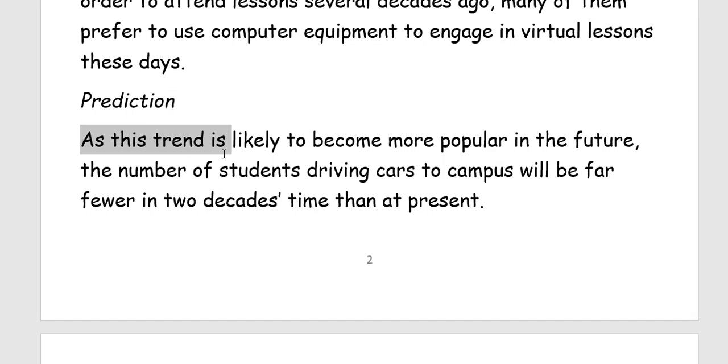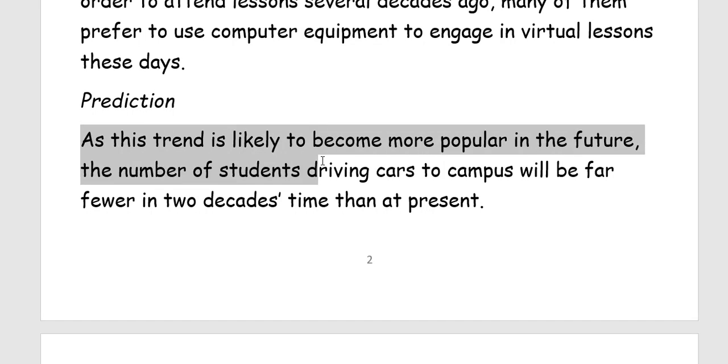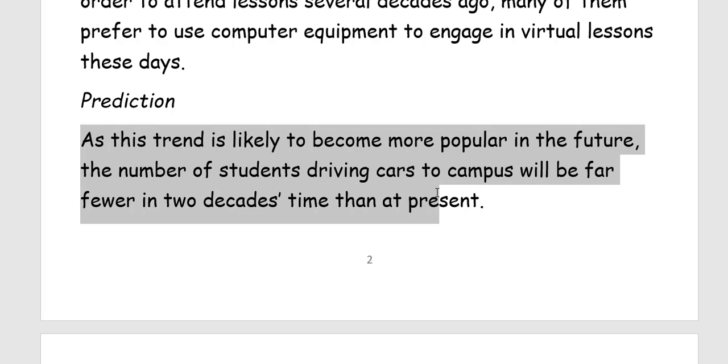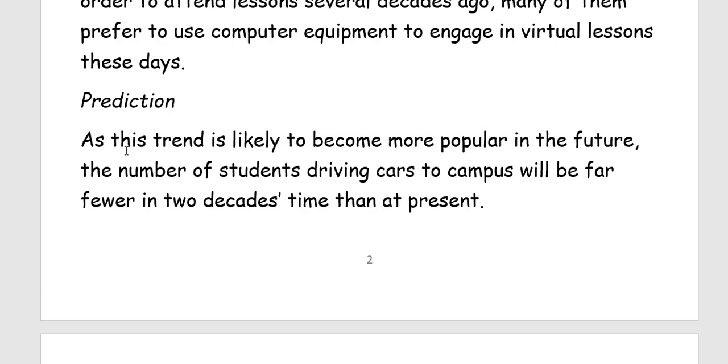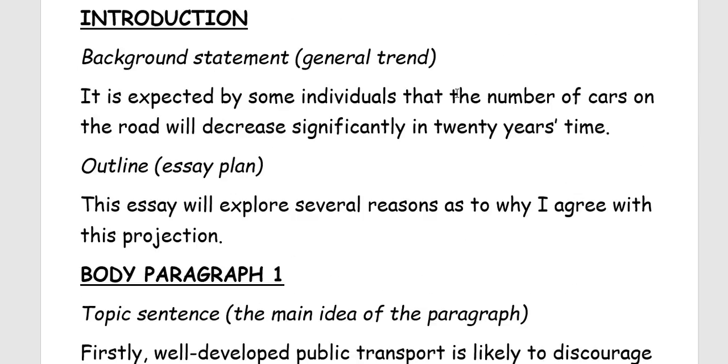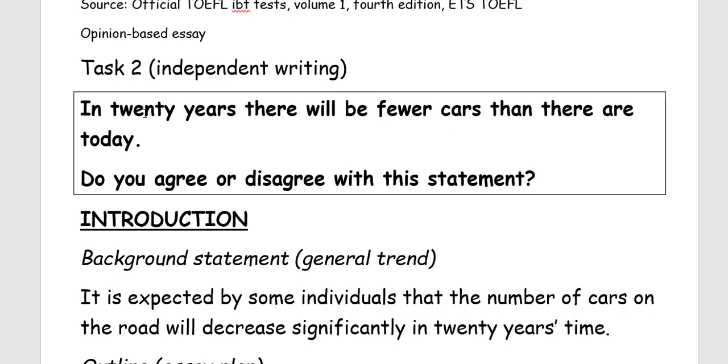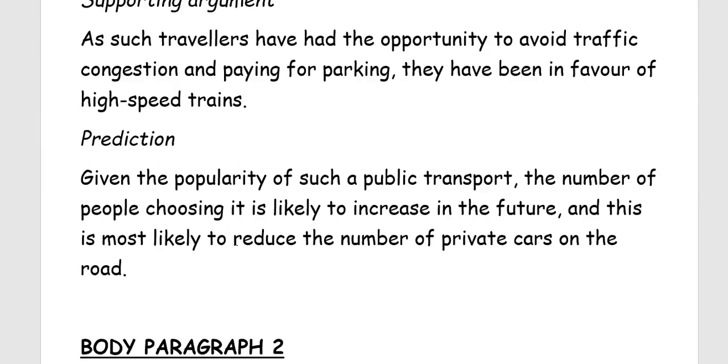As this trend is likely to become more popular in the future, the number of students driving cars to campus will be far fewer in 2 decades' time than at present. Again here, as in this case means because, and then is likely to become, again, that means will probably become. Okay, and here, in the future, remember, always focus on the future because the question is, okay, in 20 years, which means 20 years from now. All right.